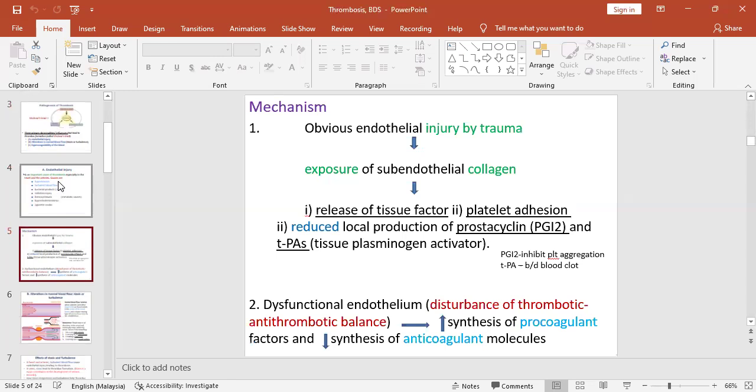This results in release of tissue factor and platelet adhesion, which results in the formation of a thrombus. Secondly, dysfunctional endothelium. There is increased synthesis of procoagulant factors and decreased synthesis of anticoagulant molecules, which results in thrombus formation.